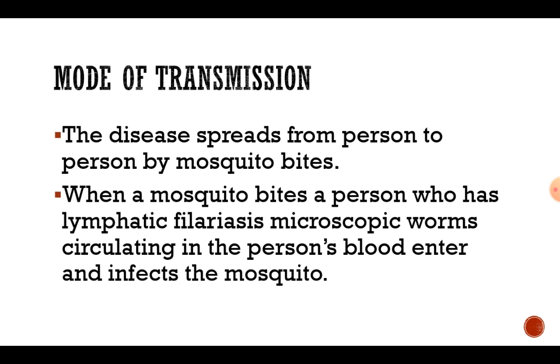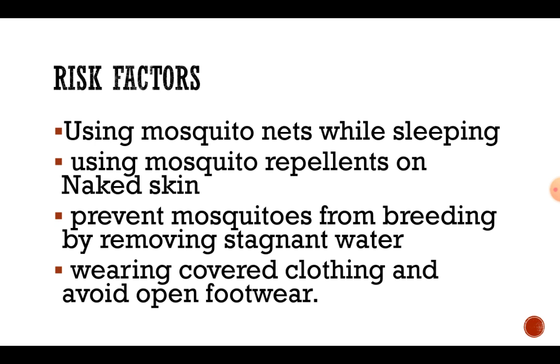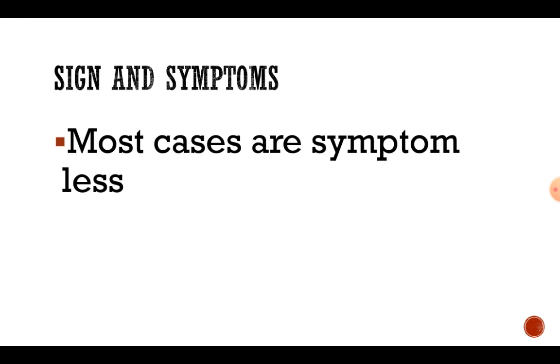When a mosquito bites a person who has lymphatic filariasis, microscopic worms circulating in the person's blood enter and infect the mosquito. Ways to reduce risk for filariasis are using mosquito nets while sleeping, using mosquito repellents on bare skin, preventing mosquitoes from breeding by removing stagnant water, wearing covered clothes, and avoiding open footwear.